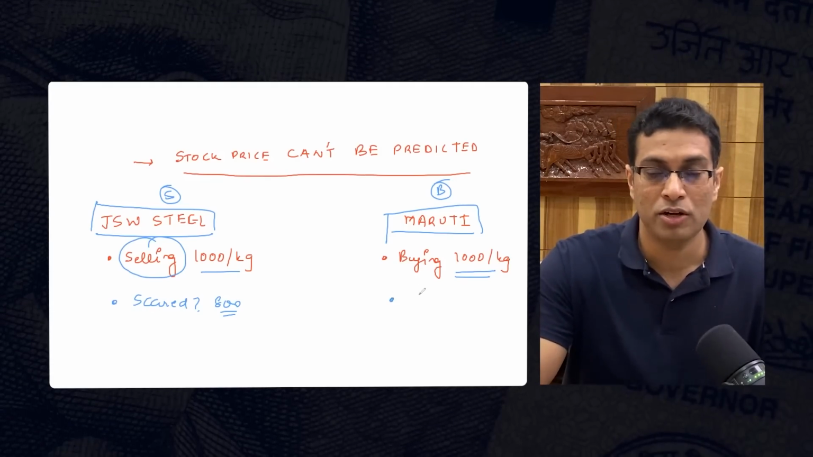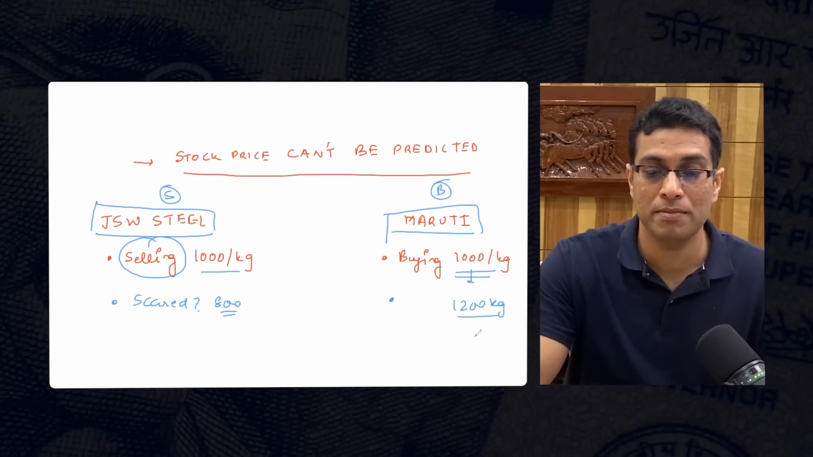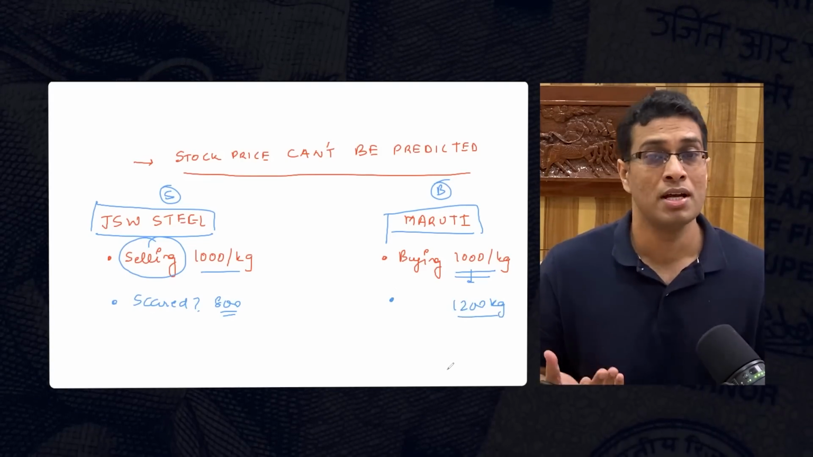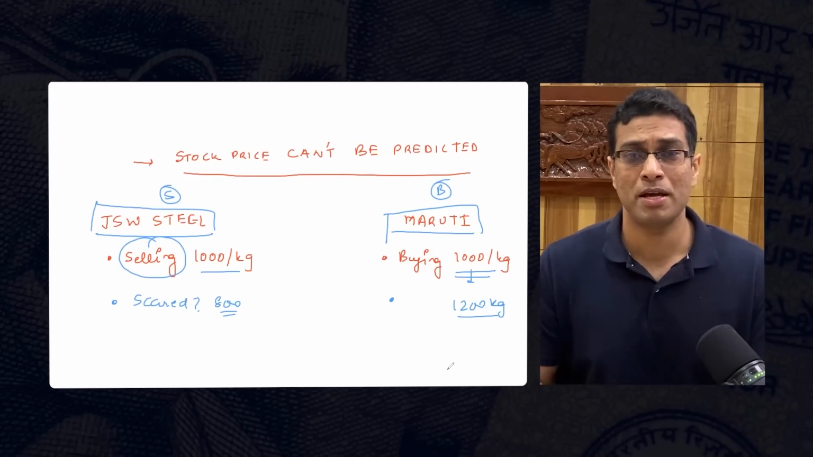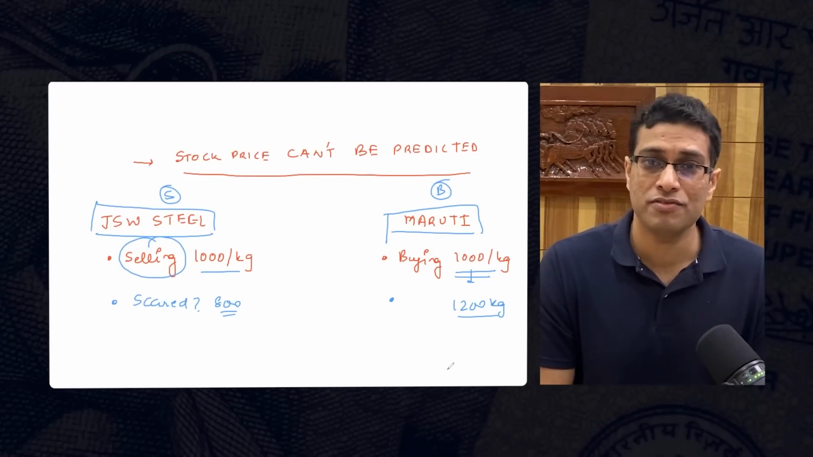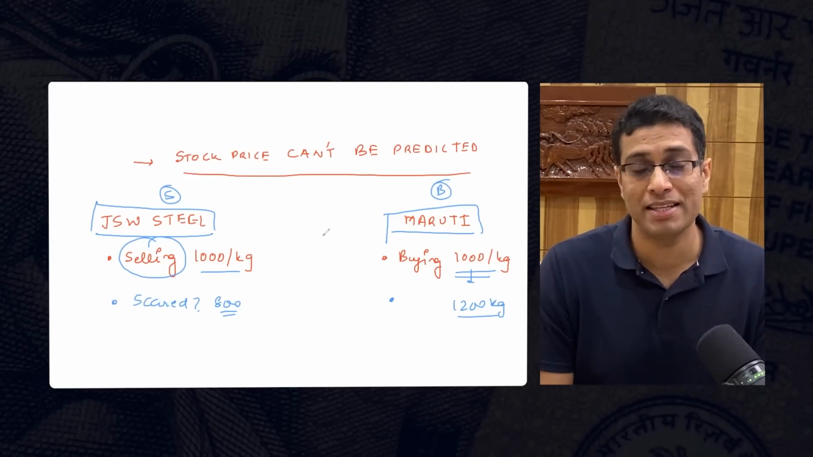Similarly, if you take a look at Maruti, what will it be scared of? If steel tomorrow becomes 1200 rupees per kg, then I will get scared because I'm buying steel. I have set all my operations, hired a lot of people, optimized my processes, and just because of the increase in steel prices, I might end up taking a lot of loss. So they might decide not to expand their business further.